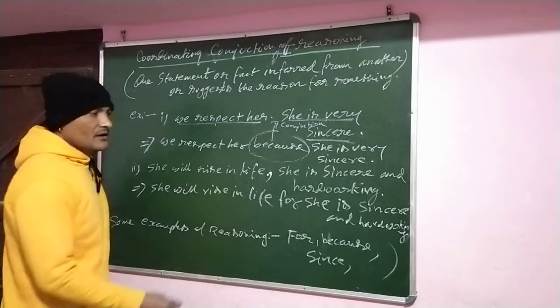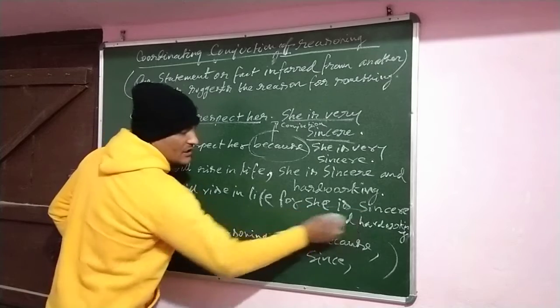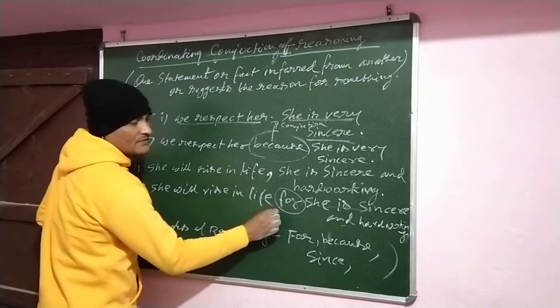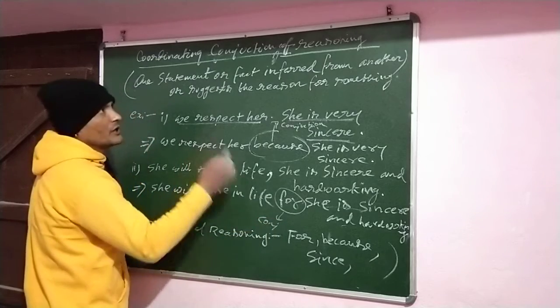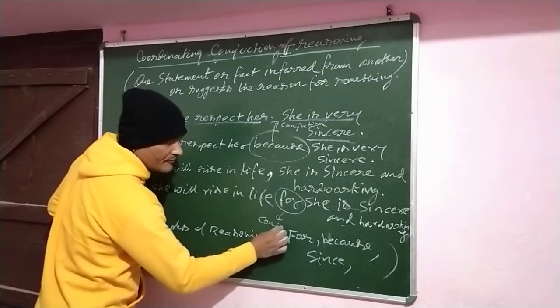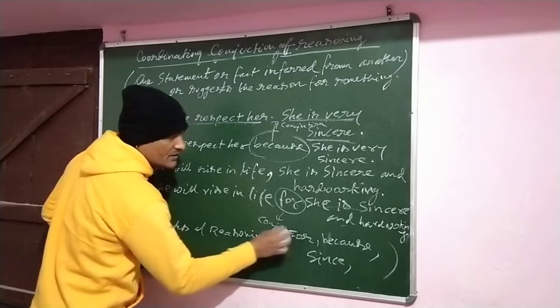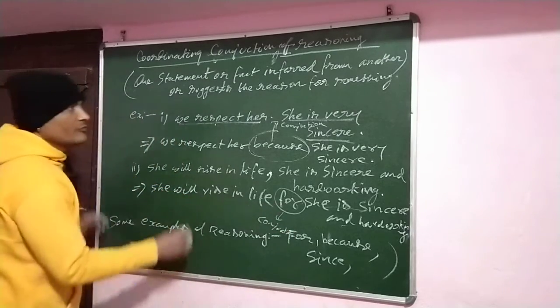So that's why this is the reason, and this reason is implied by using a conjunction word, which we call coordinating conjunction of reasoning.